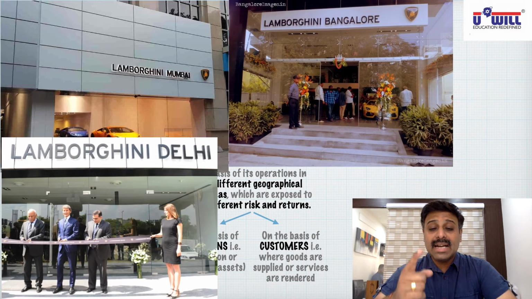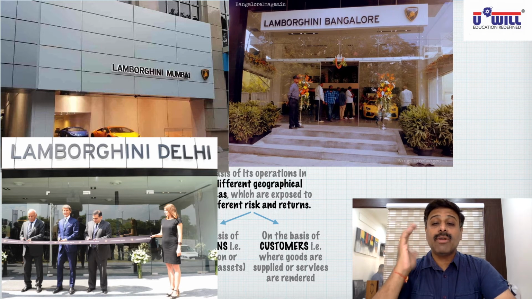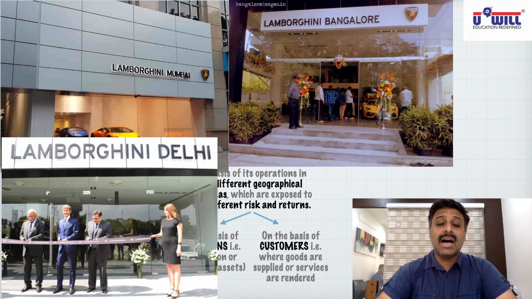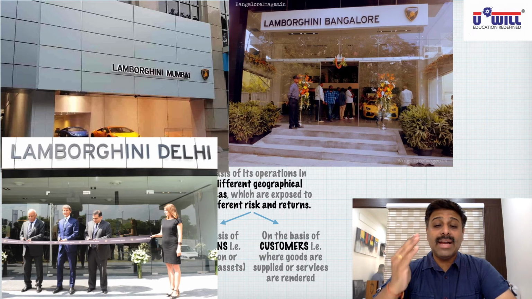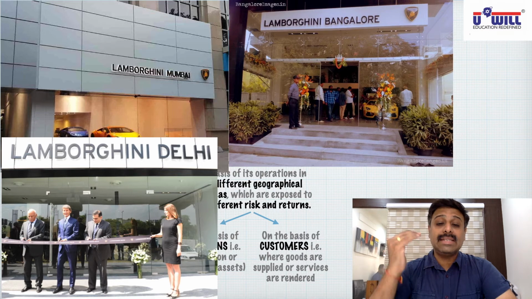So what are these? These are the various segments on the basis of geographical location of customers. Because it is a very premium executive car, generally you won't find the customers of such cars in small cities. Therefore, presently Lamborghini has opened its showrooms only in three places: Mumbai, Delhi and Mangalore. So what are these Mumbai, Delhi and Mangalore? These are the segments on the basis of its customers.